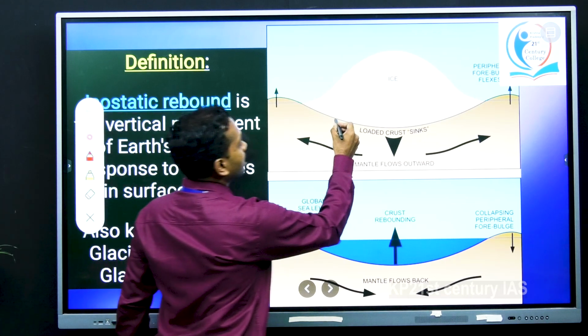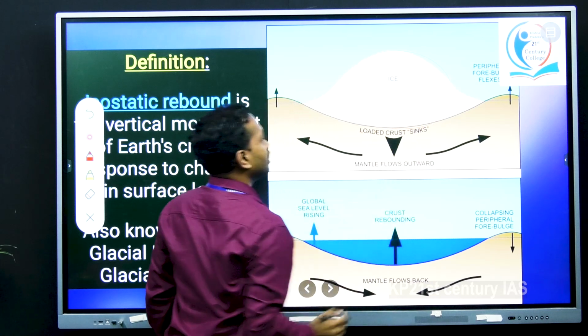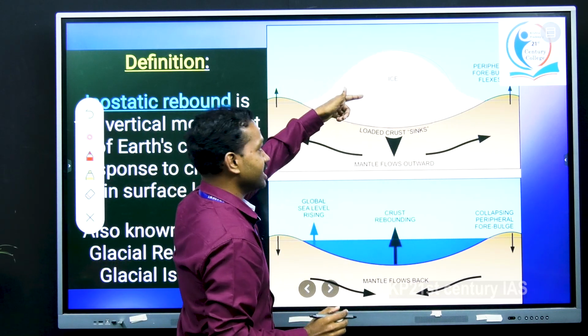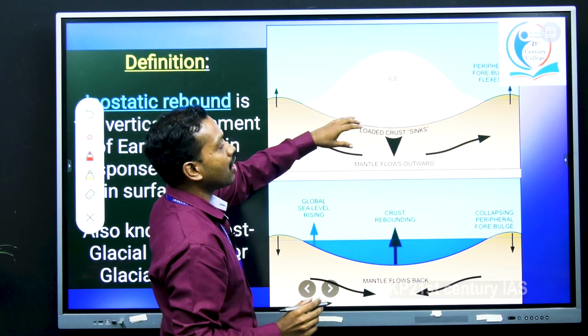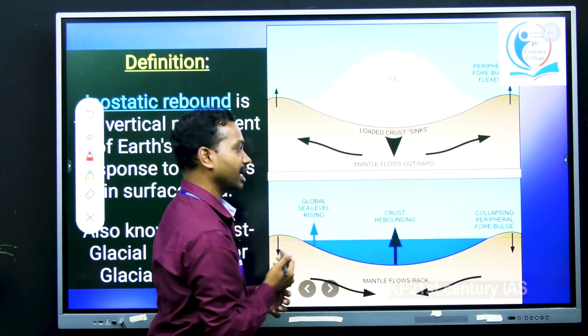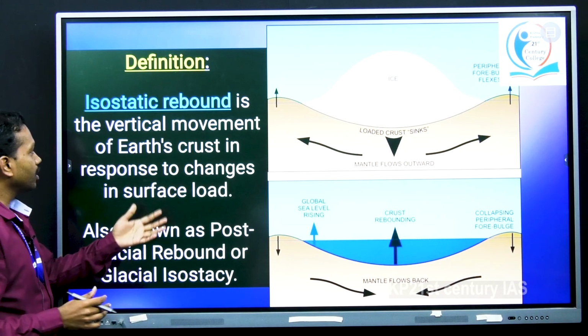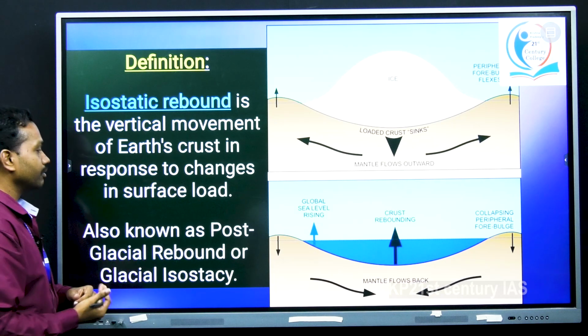If there is any reduction of mass, like in this image we have shown ice, meaning glaciers, and in the next image, if you assume the ice got melted, the weight will also decline. The isostatic rebound is the vertical movement of the Earth's crust in response to changes in surface load.